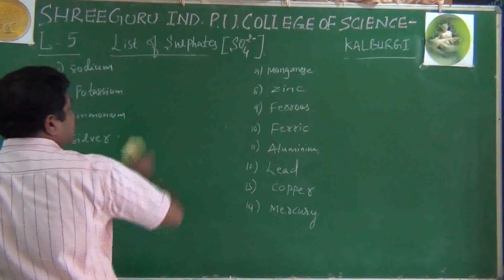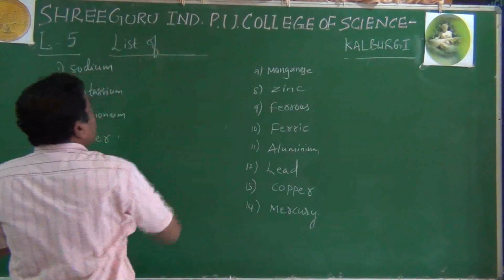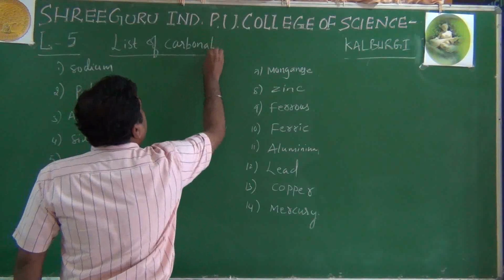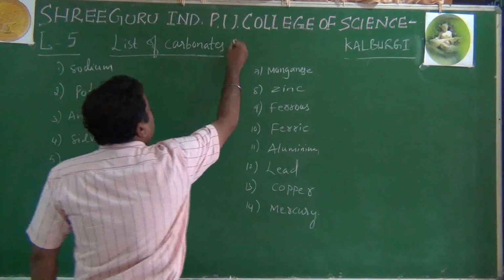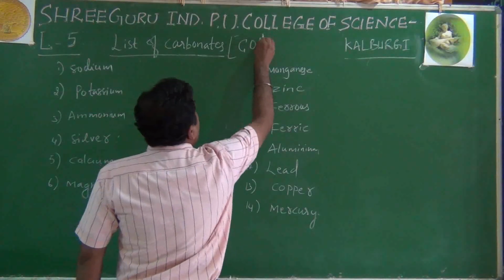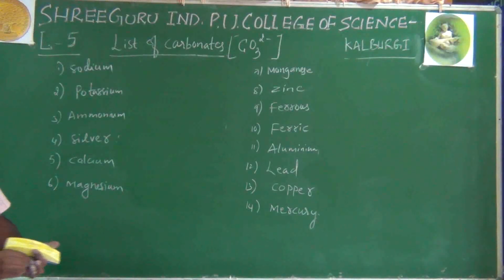Okay, so after sulfates, now it's the turn of carbonates. As you already know, carbonate is a divalent anion, CO3 2 minus.